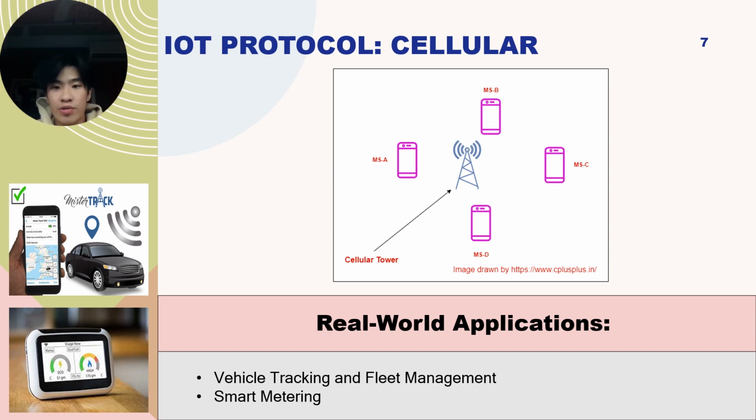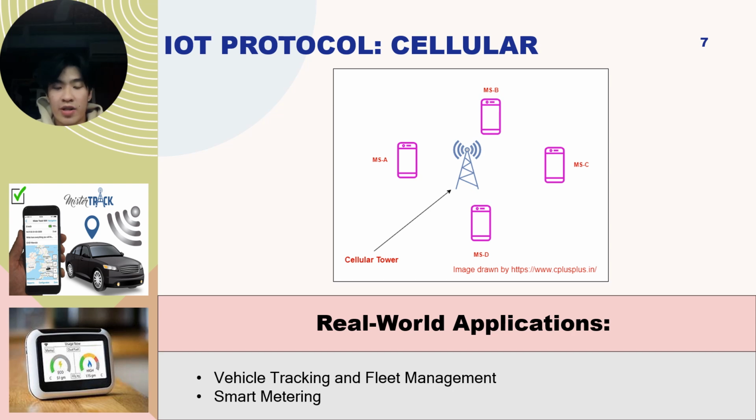Cellular IoT uses 2G, 3G, 4G, and 5G networks to provide long-range connectivity for IoT devices, ideal for wide area coverage, real-time communication, and reliable data transmission. It enables global connectivity for applications requiring large data volumes or extended connectivity.